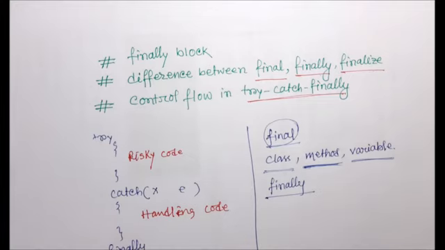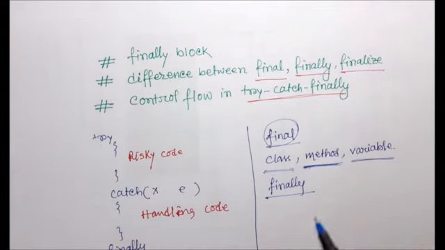This block is always associated with a try catch block, and I will write important clean up code there, for example closing my database operation. That part of the code will be written in the finally block, which is always executable.